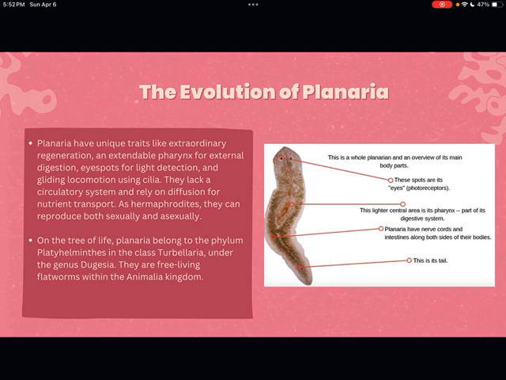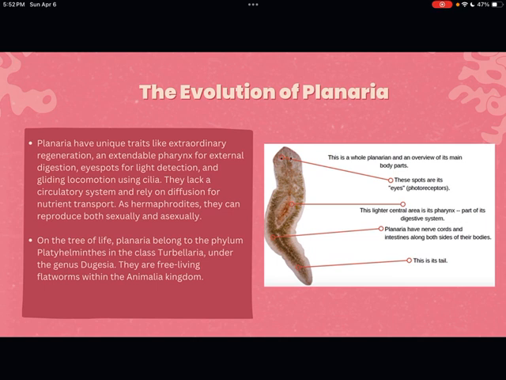They also have eye spots for light detection, which lets them see their environment and gauge what they're looking at. They lack a circulatory system, which is a very different thing, because we have a closed circulatory system and most organisms have an open circulatory system, but they have none, and that is because of the evolution that they have obtained. And they are hermaphrodites, so they can reproduce both sexually and asexually.